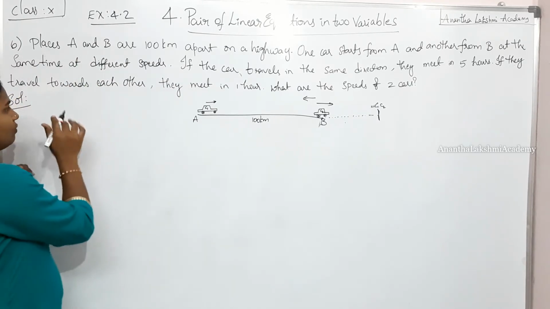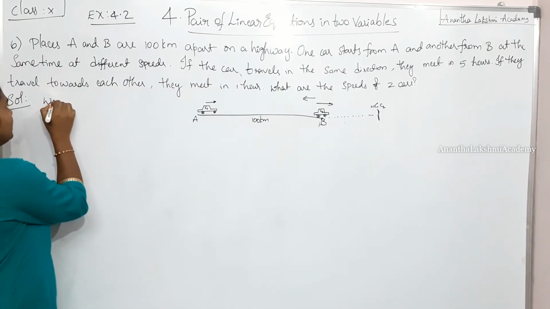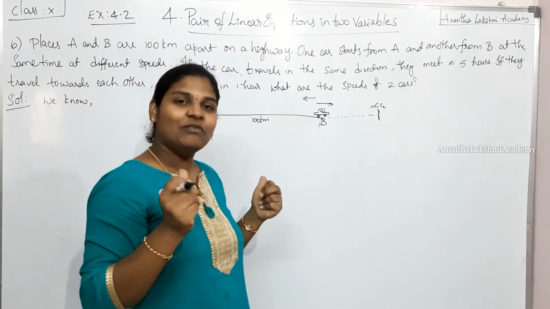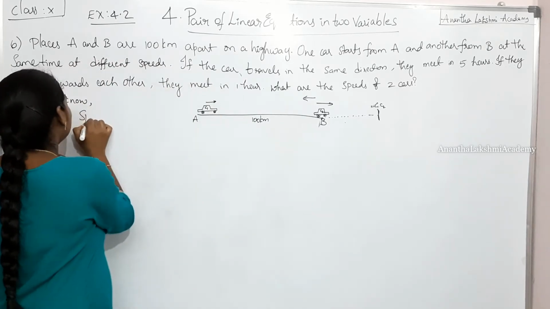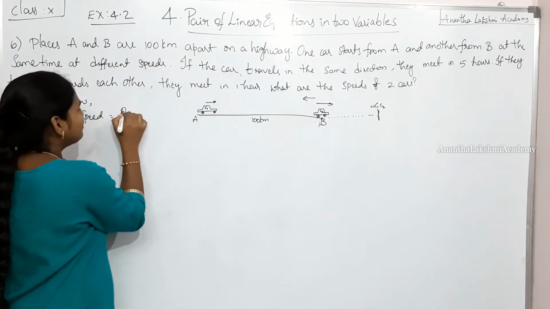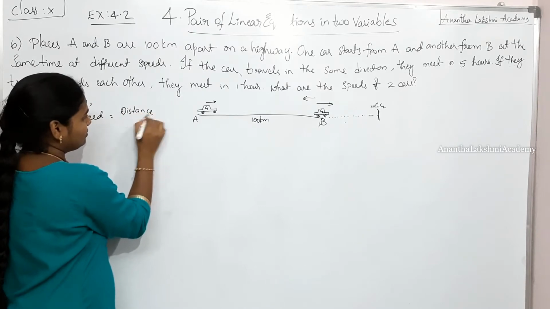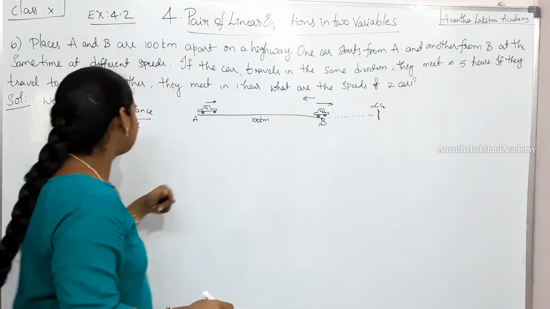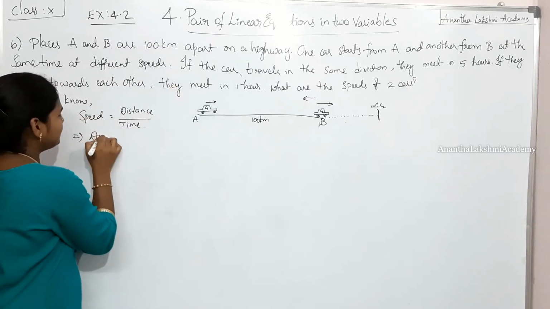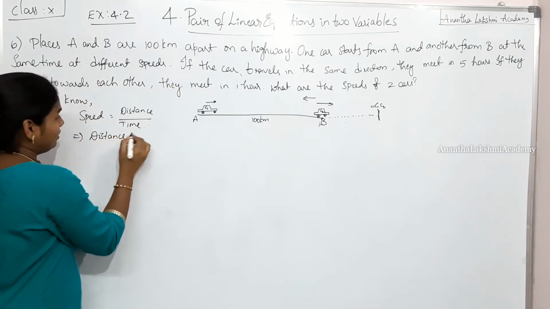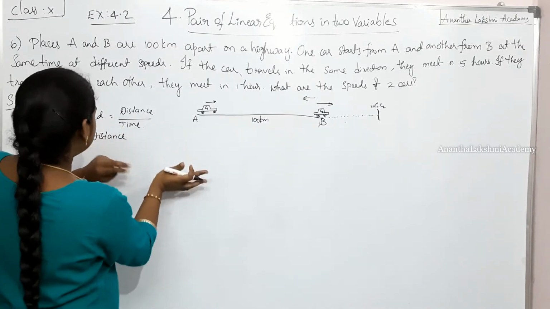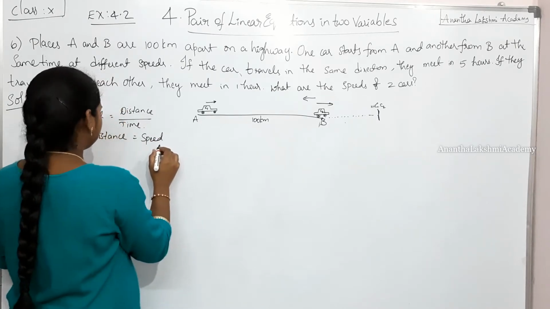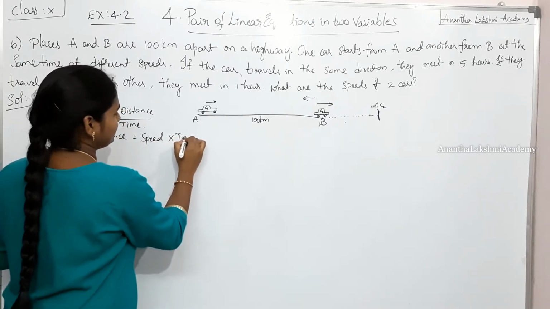Even before that, what do we know? First, let us write what we know. Here comes our physics concept of speed. What is speed? Speed is equal to distance by time. Here the distance is given. Now let us rewrite the equation as distance is equal to speed into time, because we are given time and distance.